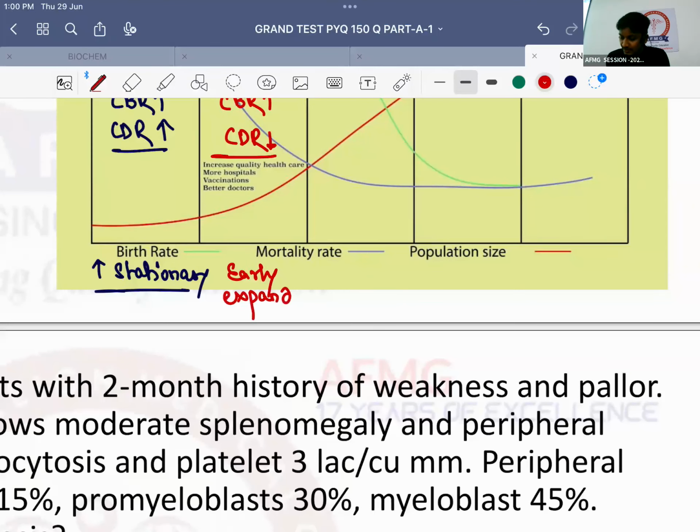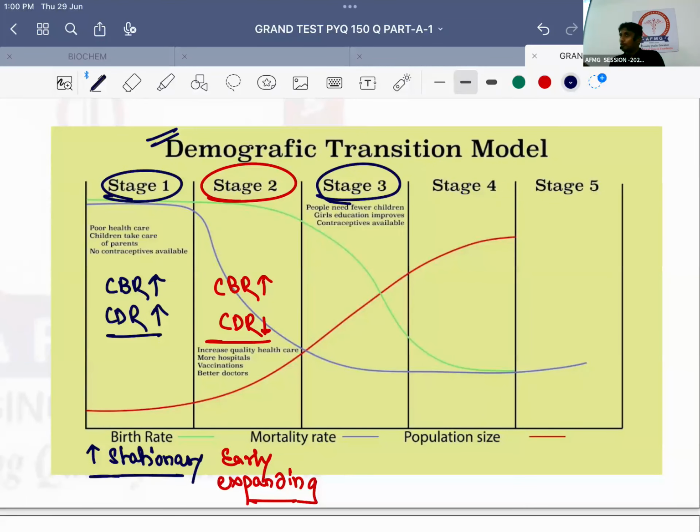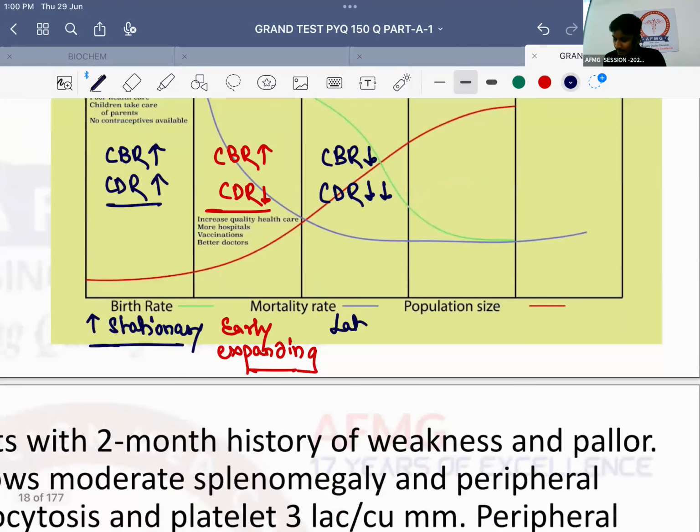Stage 3 में क्या हुआ? Now we also launched a family planning program. तो क्या हुआ? Crude birth rate also started declining, and the crude death rate due to improvement in health facilities was already declining. Therefore, this is called as late expanding stage.